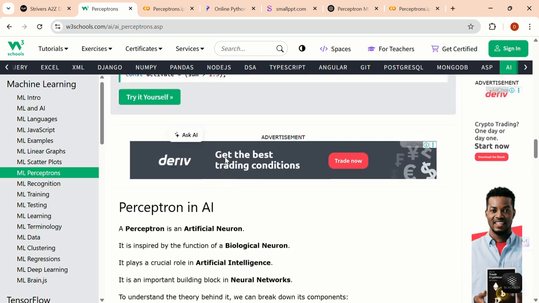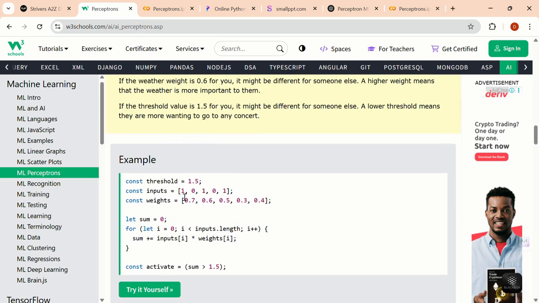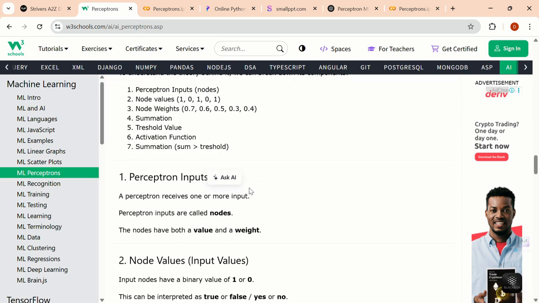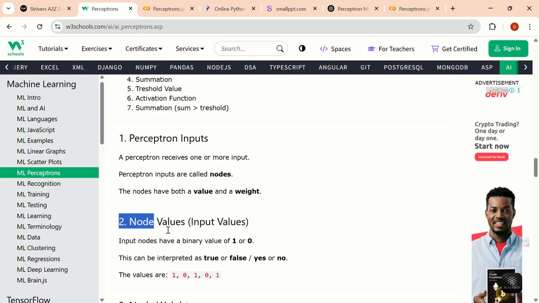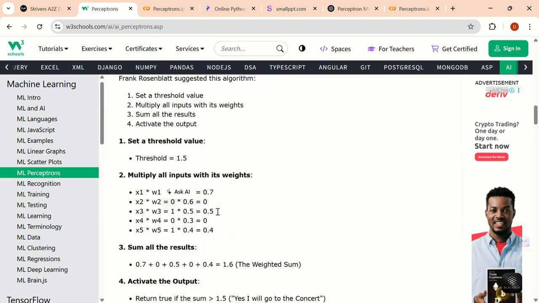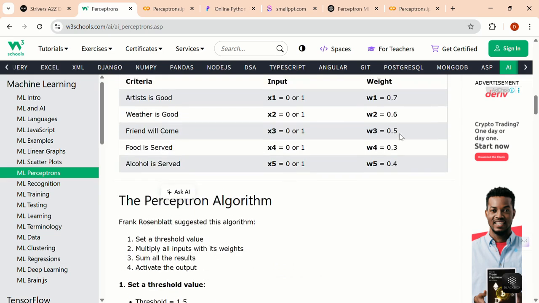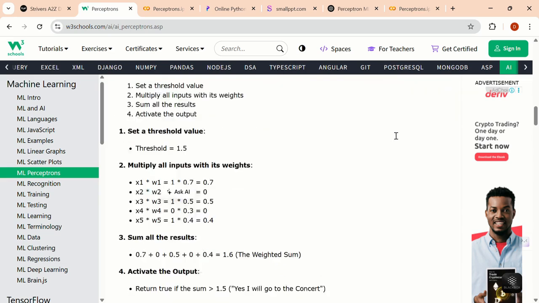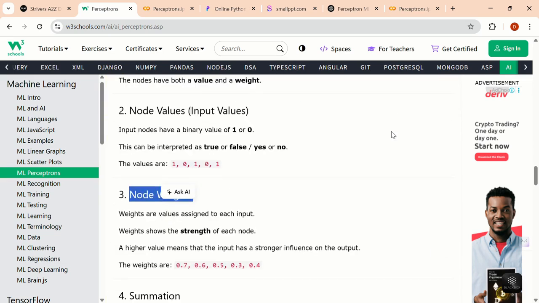First, take one input. It can be 10101 or anything, with node values of 0 and 1, and take some node weights, which can be anything, as we have taken in the above example: 0.7, 0.6, 0.5 and so on.